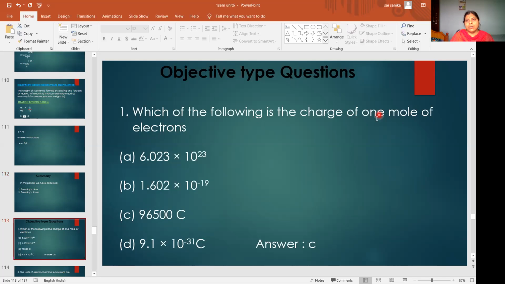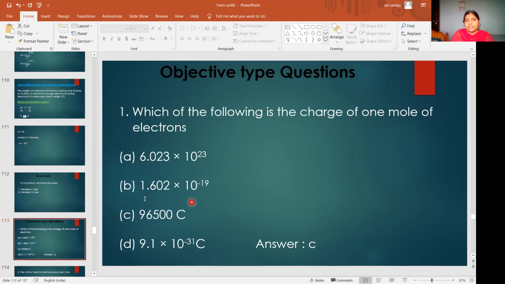So what is 1 mole? In the solutions chapter we studied the mole concept. 1 mole is nothing but 6.023 into 10 to the power of 23 particles, into the charge of an electron, which is 1.602 into 10 to the power of minus 19 coulombs. If you multiply those two, you will get this figure, that is 96,500 coulombs.